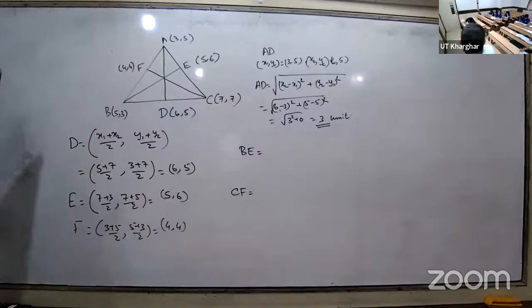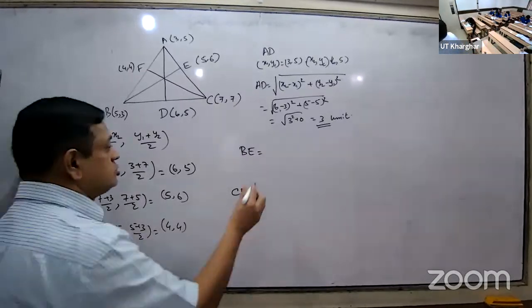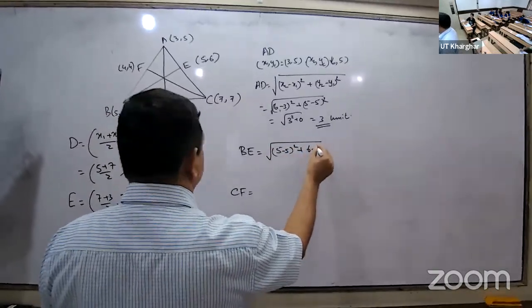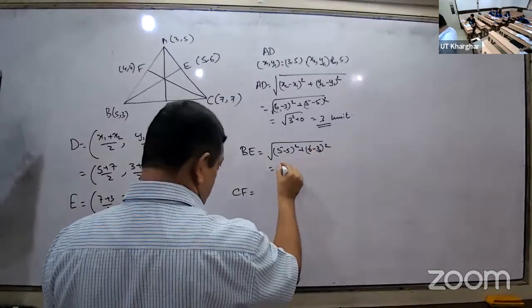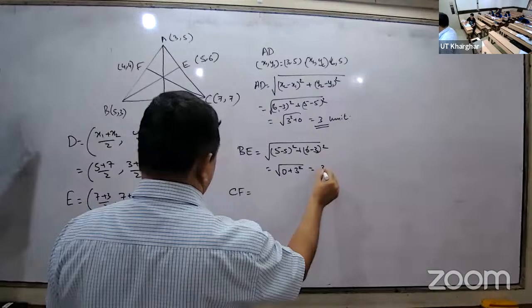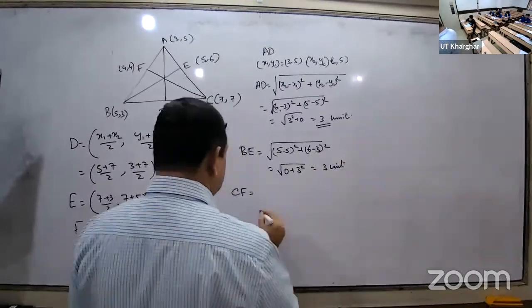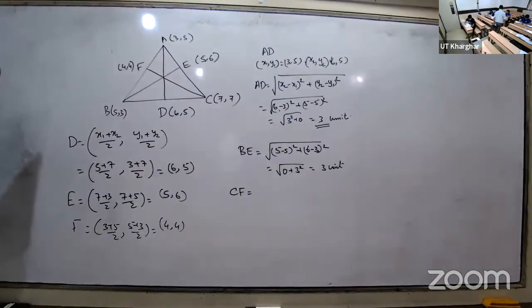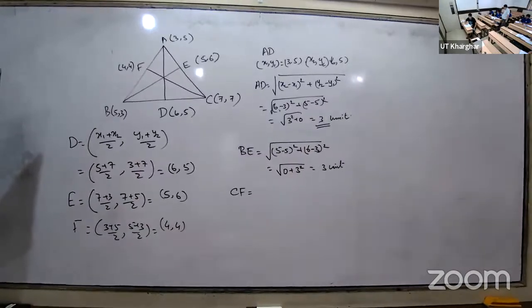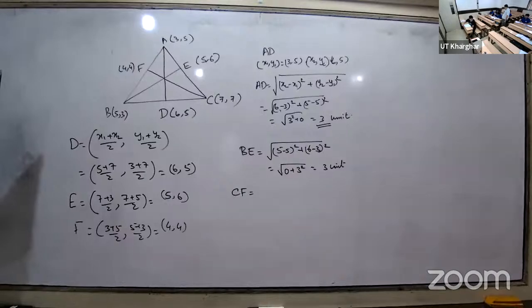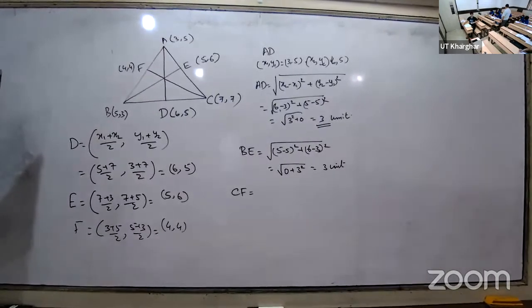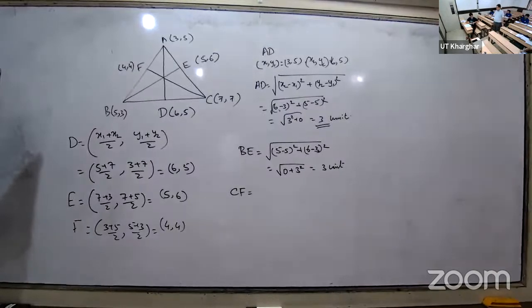BE. What is BE? 3. Again BE also 3. 5 minus 5. Minus? Who got minus? Myra got minus. Distance is minus. And then 3 minus 6, minus 3 all square is plus. 3 minus 3 all square, root of 9, 3. Then what happened?